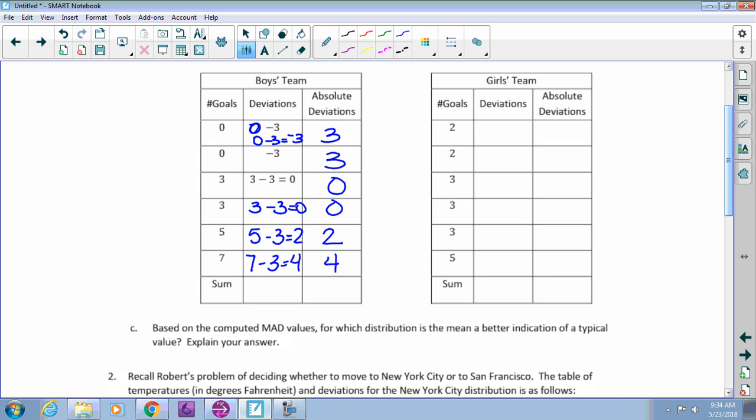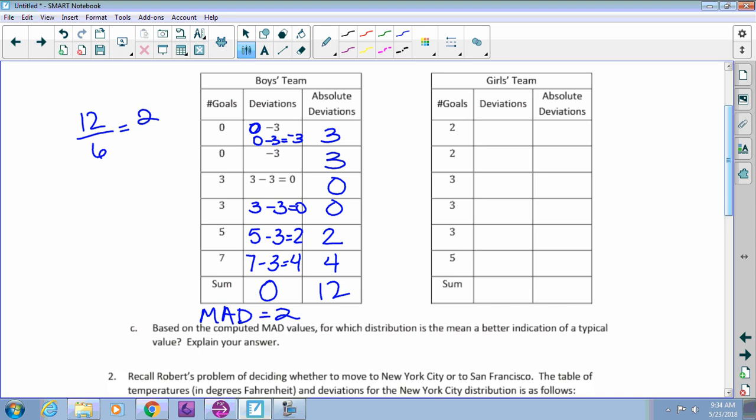So when you find the sum of all your deviations, that should always add up to 0. When you find the mean of your absolute deviations, that's when you're going to get a positive number to divide by. So what's 3 plus 3? 6. Plus 2, 8. Plus 4? 12. So we know that they have 12 total deviations. How many games was that based on? So 12 divided by the 6 games that we see right here. So 12 divided by 6 is 2. So we know the boys team has a MAD, the mean absolute deviation, equals 2 here.